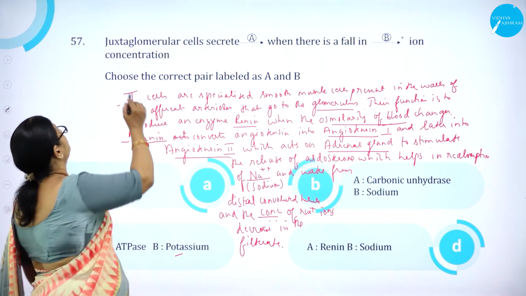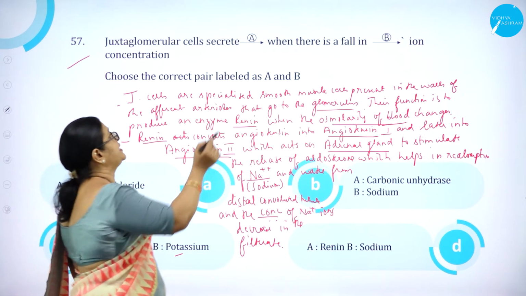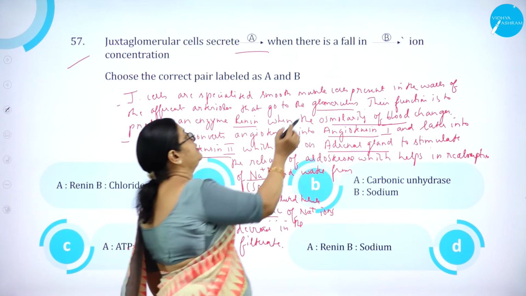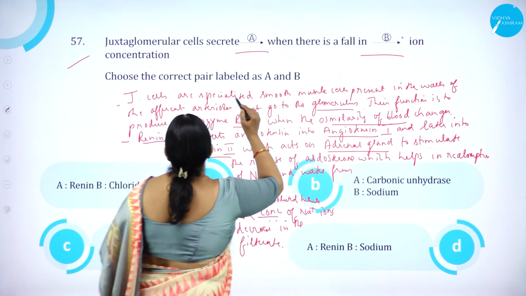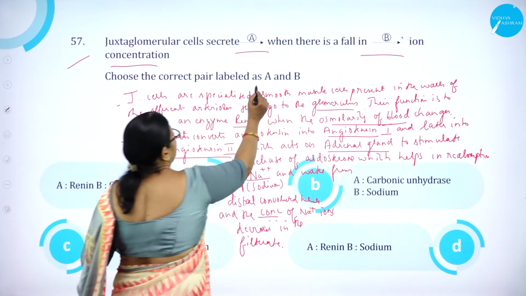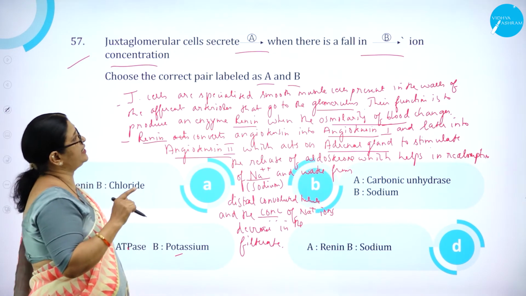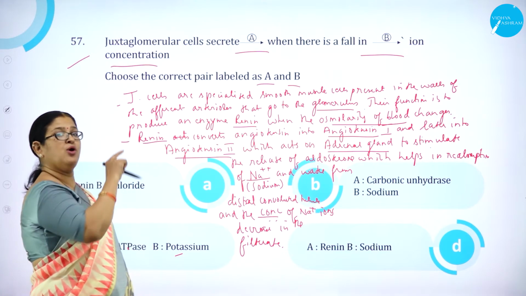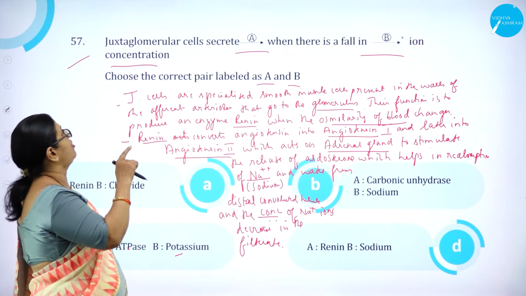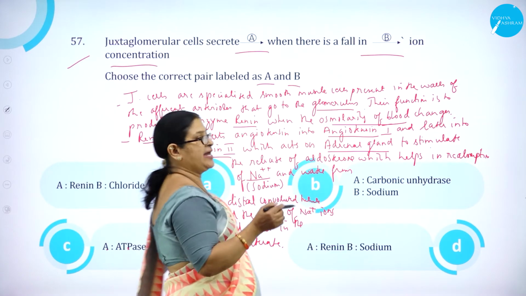Moving on to question number 57. Juxtaglomerular cells secrete dash. What is the dash? A. When there is a fall in dash ion concentration. Choose the correct pair labeled as A and B. I repeat, juxtaglomerular cells secrete dash. What has to be filled? A. When there is a fall in dash, that is B, ion concentration. Choose the correct pair labeled as A and B.